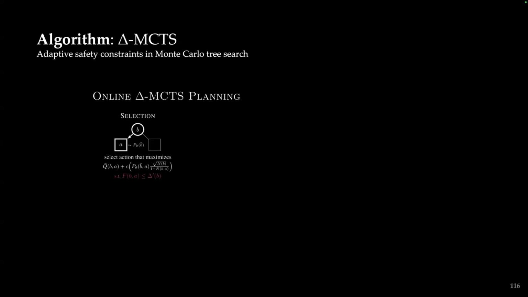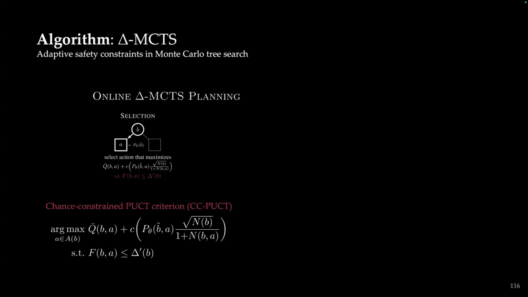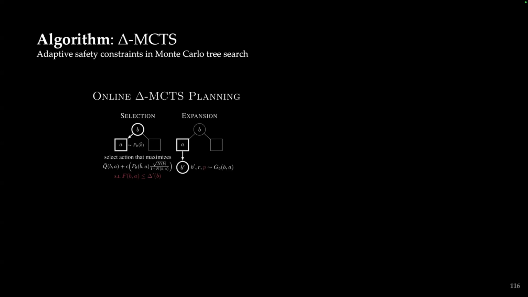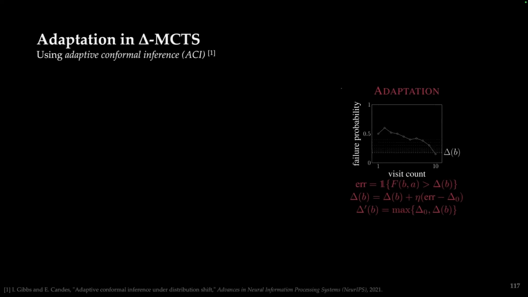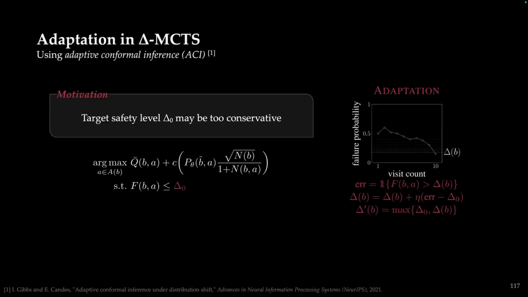The idea is we have your standard 4 stages of MCTS. Here, we now have a chance-constrained criteria where we balance selecting actions based on exploration and exploitation, now subject to our failure probability being less than or equal to some threshold delta. And I'll get back to this in a moment. We can then expand by taking that action, get a next belief, reward, and failure probability. We can simulate that forward through some value estimation and estimation of our failure probability for the next belief, and then back propagate the Q value and failure probability F value up the tree. And then we introduce a 5th stage called adaptation that addresses an important piece, which is that our target level of safety, delta zero, may be too conservative.